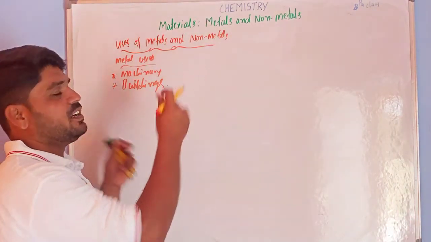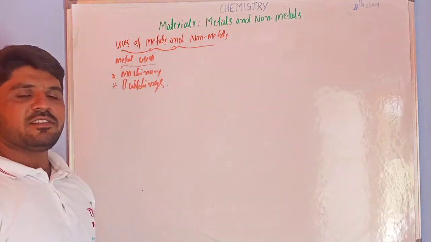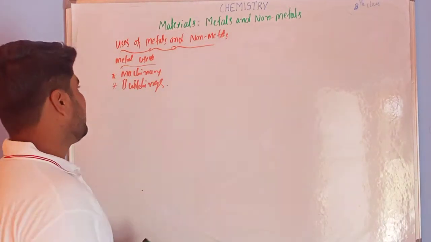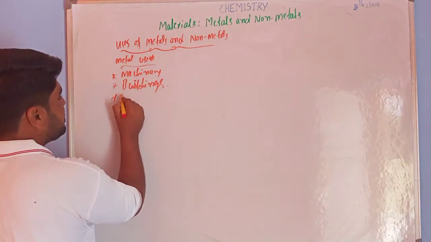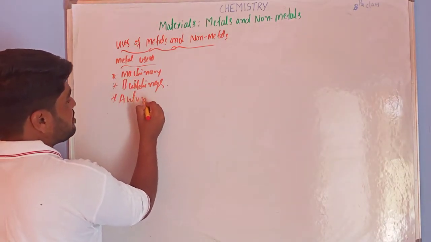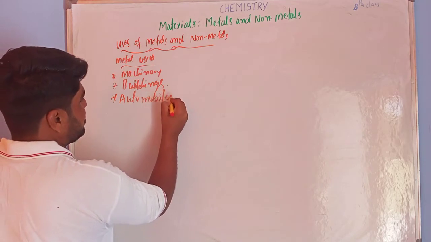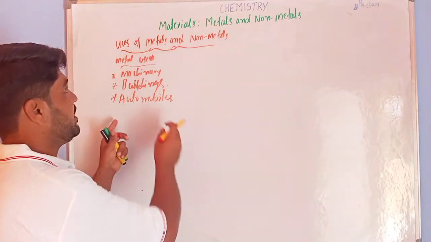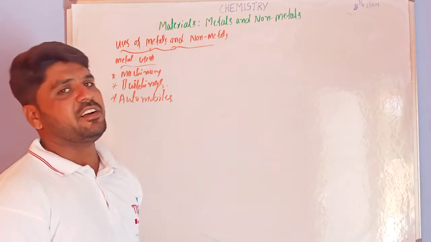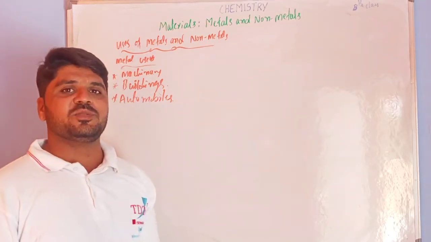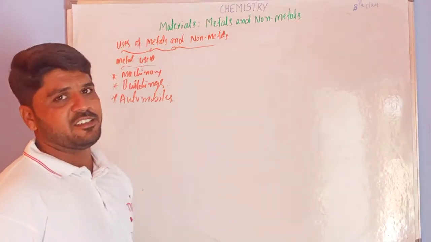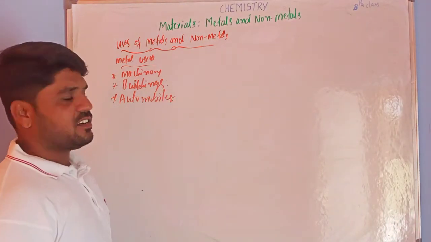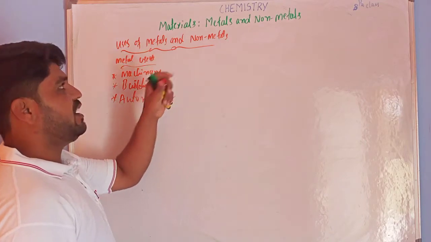To build buildings, we need metals. For example, iron in machineries and also automobiles. Cars and all vehicles are made of these metals. Nowadays plastics and fibers are also used, but the main things, the engines and so on, are made only of metals.